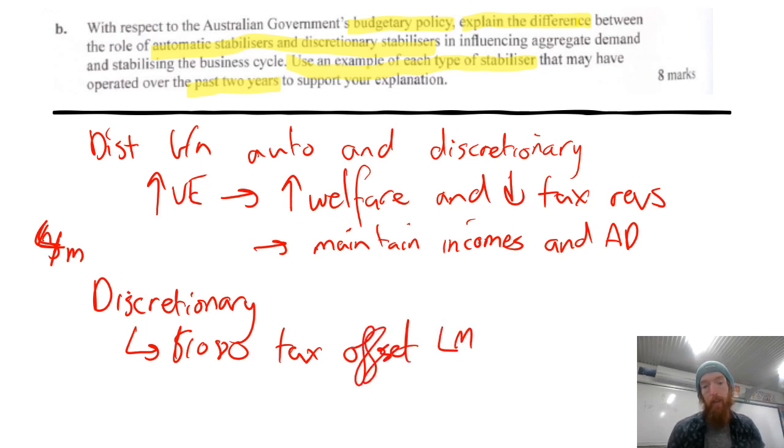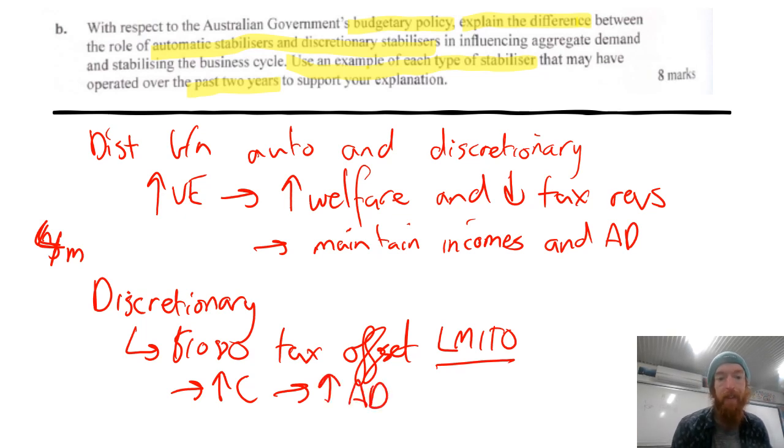So the low and middle income tax offset, how that aims to increase private consumption spending and therefore increase aggregate demand and therefore helps to stabilize the business cycle. A really, really specific real world example to help strengthen that answer. Realistically, if you talk about both things well with an example, it's a really, really achievable 8-mark question.